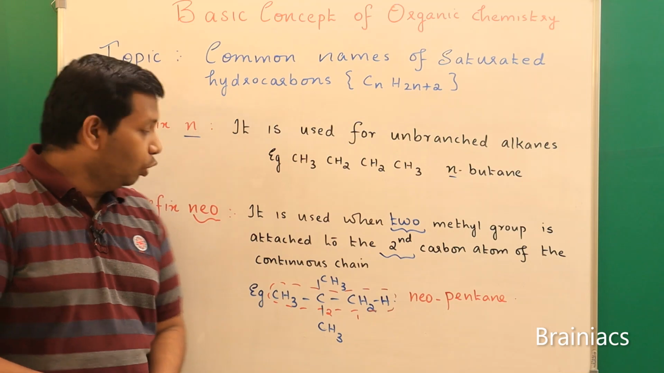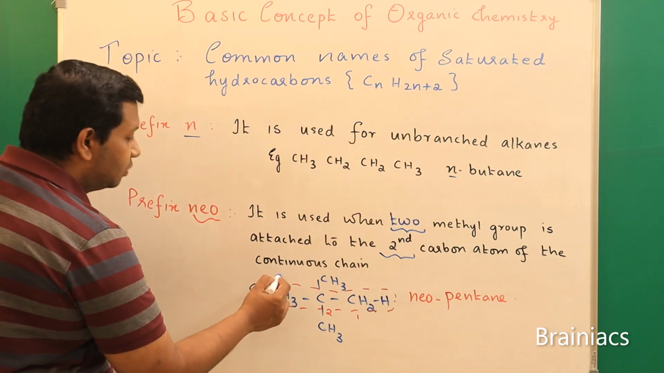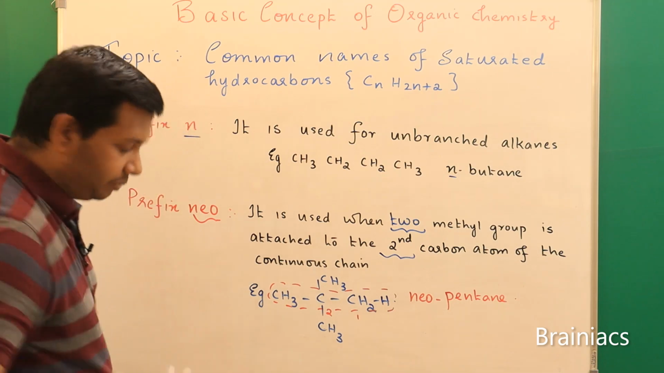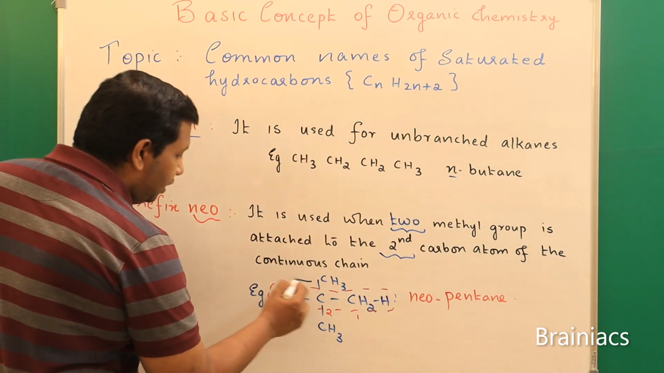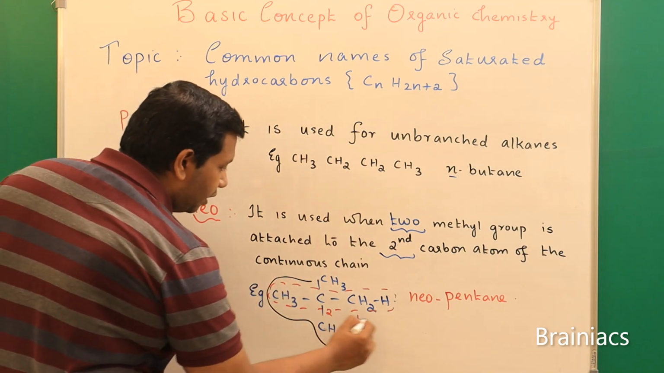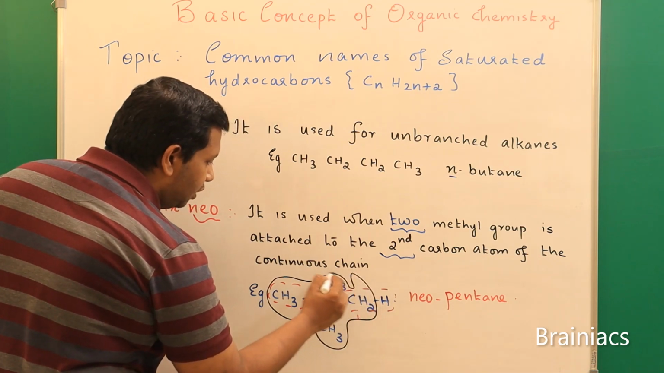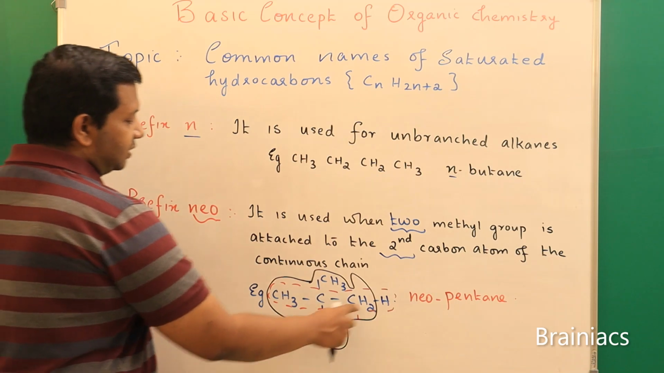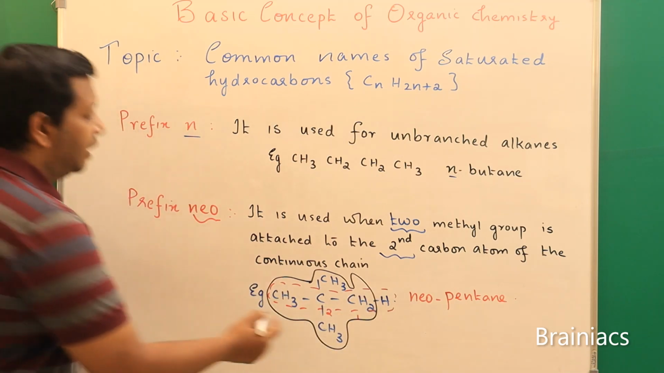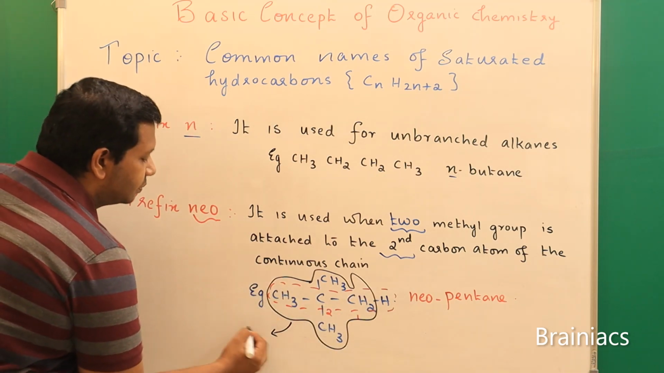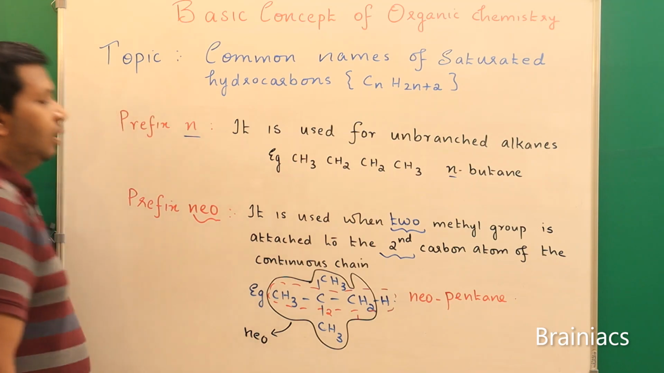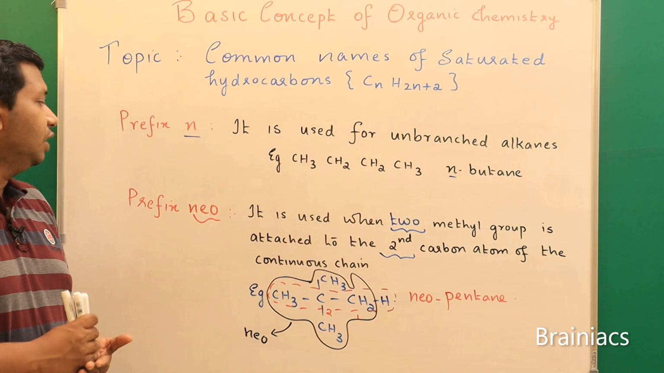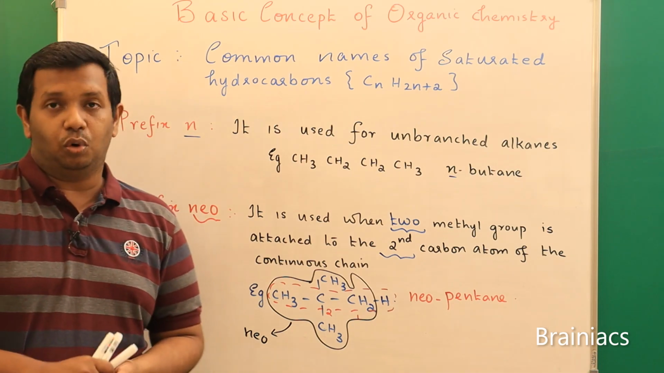And what is the neo group? I will use an alternate color. Okay, so this is my neo group: CH3, C, CH3, CH3, CH2. This is called my neo group. Okay. So I hope you understood. So there are 3 cases, one is normal, one is neo, and another is iso.